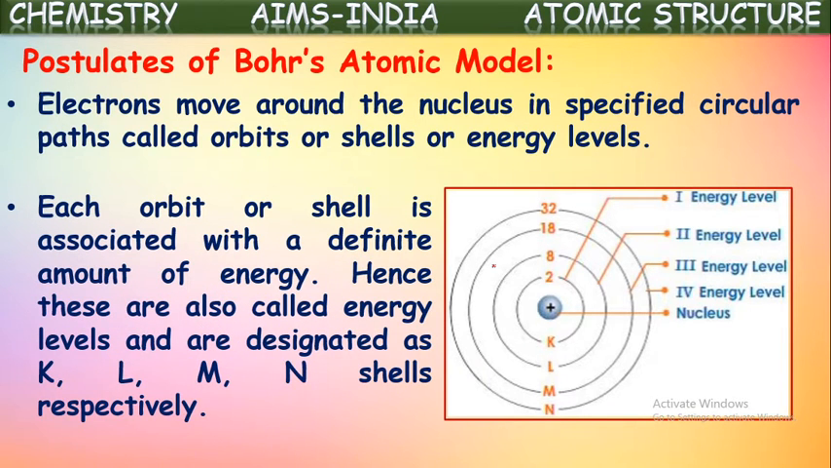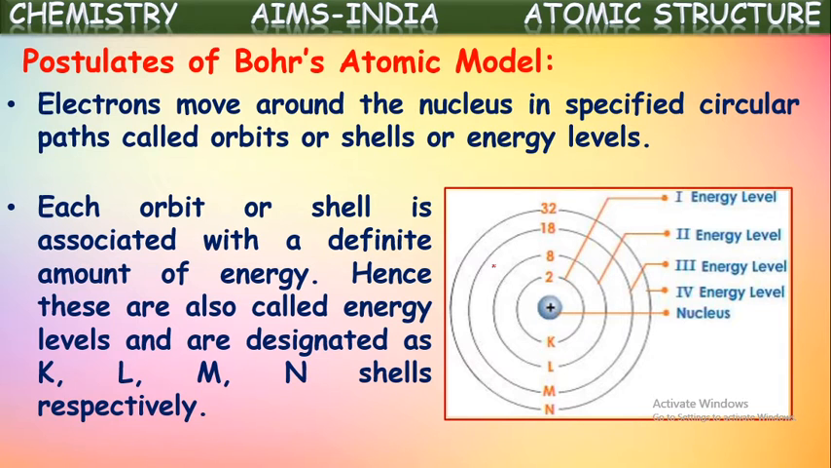Each orbit or shell is associated with a definite amount of energy. It is fixed for the electron which is in the particular orbit. Hence, these are also called energy levels and are designated as K, L, M, N and so on respectively. As each orbit is associated with a definite amount of energy, if an electron is present in a particular orbit, it will have a certain fixed amount of energy in that orbit.